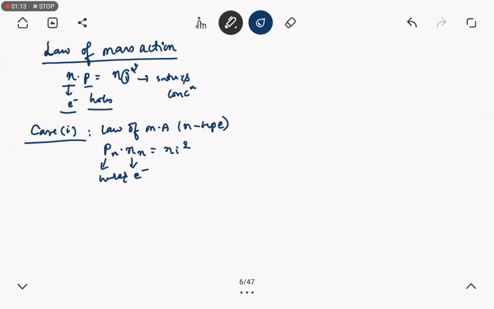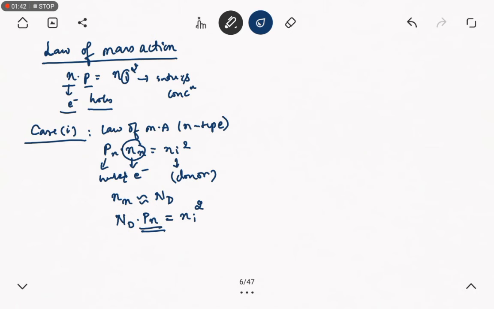This is for n-type. What n-type actually means is donor type concentration, which means we can approximate this equation as Nn is approximately equal to donor concentration. So we can replace this Nn by Nd times Pn, the concentration of holes, is equal to intrinsic concentration squared.